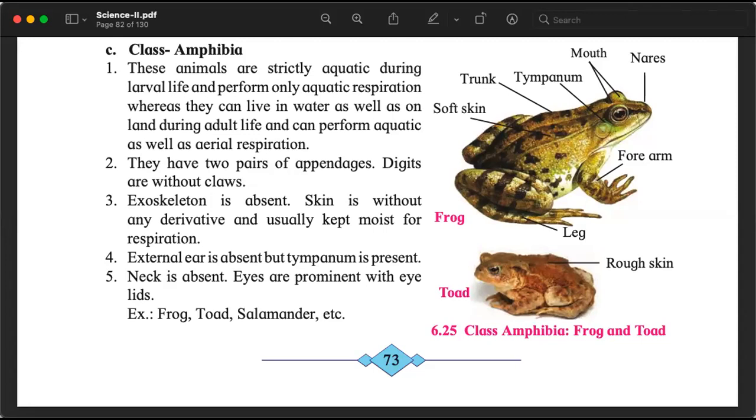They have 2 pairs of appendages. Very clear. 2 pairs of appendages. We are not calling them legs yet. Appendages. So 2 are in the front, forelimbs, and 2 are at the back, hind limbs. F-O-R-E, fore माने आगे का, H-I-N-D, hind means पीछे का. Digits means fingers without claws. माने उनमें जो शेर और cats and dogs वाले जो नाखून होते हैं वो नहीं होता.